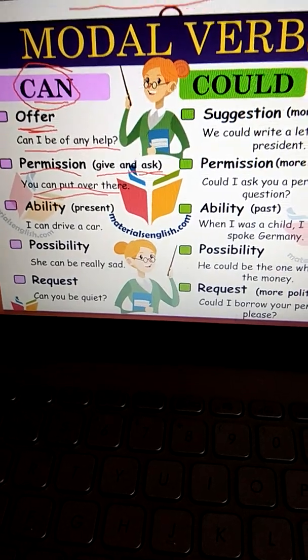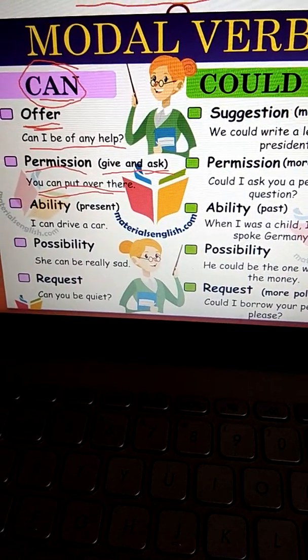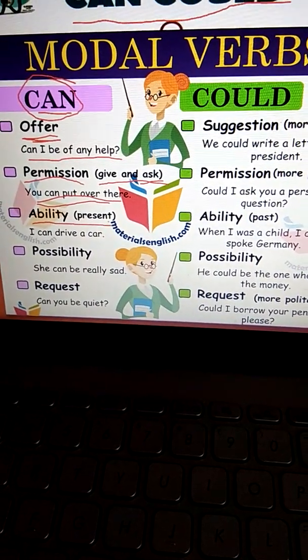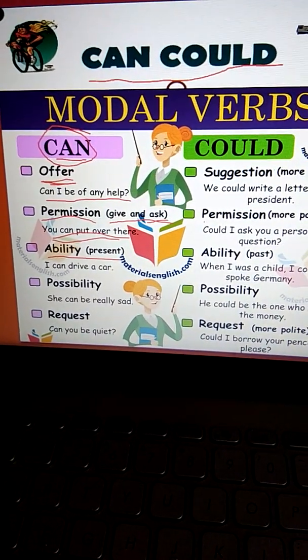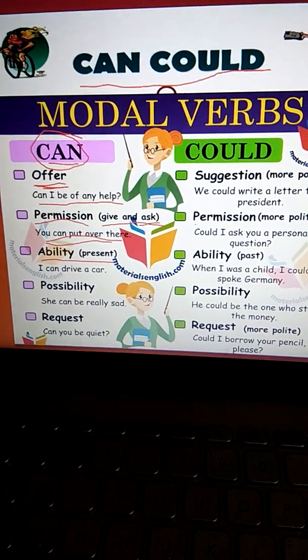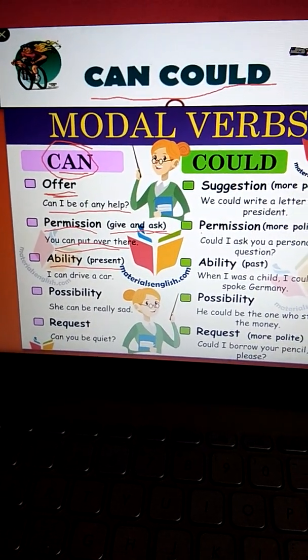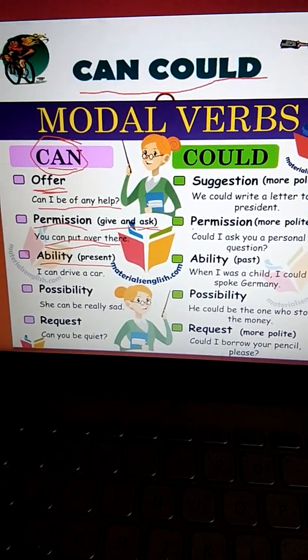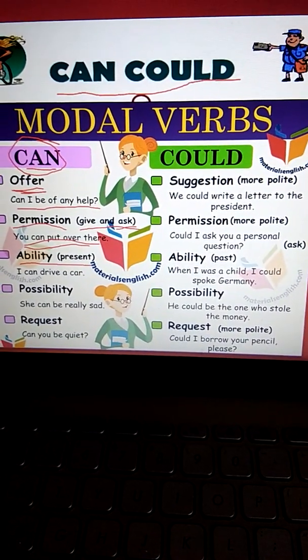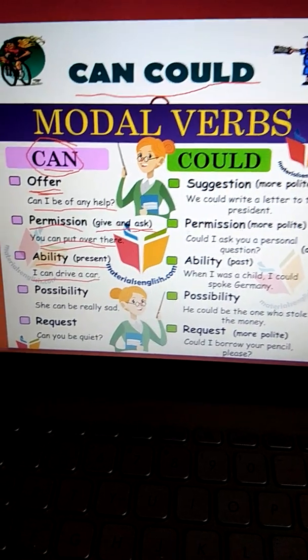Okay. The third one is ability. Ability in the present tense. What do you mean by the word ability? Ability is something telling about something which you can do. That is ability. So ability means I can drive a car.